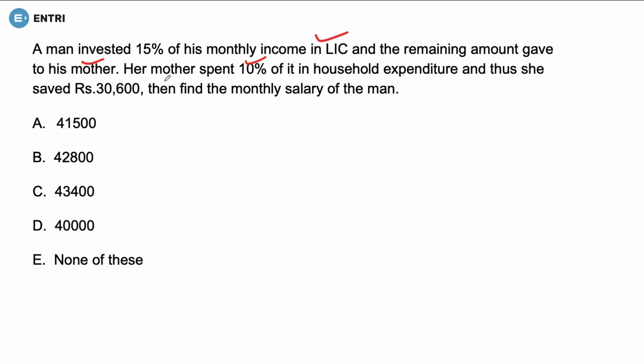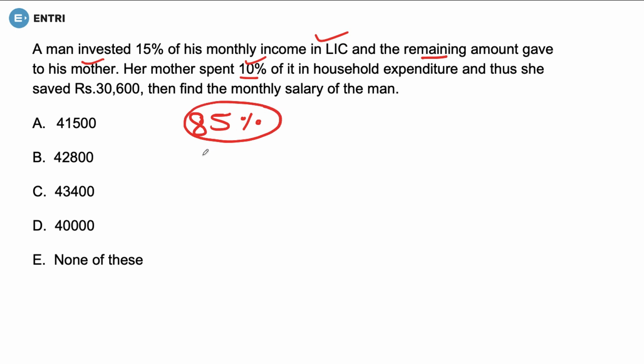See, for these types of questions the best part is to take how much part was invested or how much part was spent. So here we know that 15% of the amount was given in LIC. That means how much amount is left now? That means 100 minus 15, that is 85% of the amount is left, isn't it? Now, out of that remaining amount, her mother spent 10% of it. So what was the remaining amount? The remaining amount was 85%.